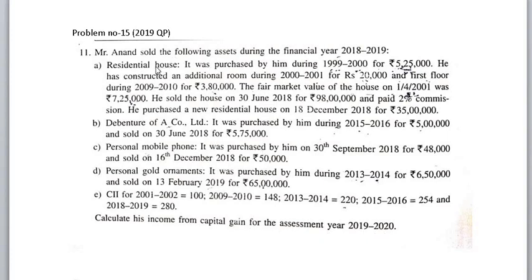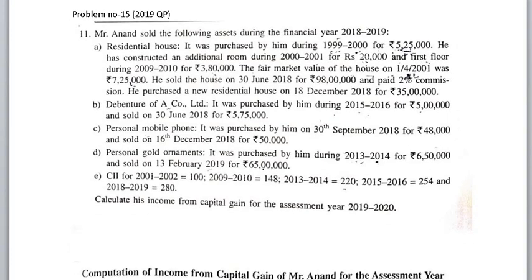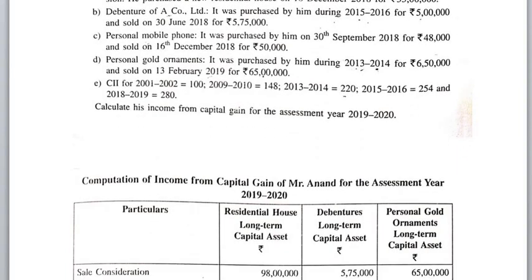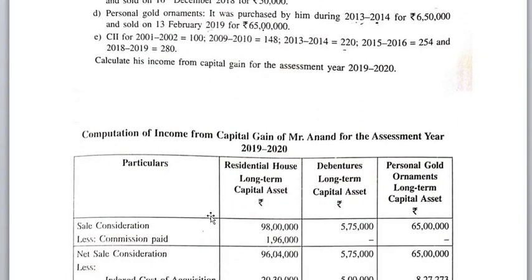See here, in total there are 5 assets. Number 1 residential house, second one debenture, third one personal mobile phone, next one personal gold ornament. Total 4 assets. See, residential house. At a time we can calculate by creating all the 4 columns. First one, computation of taxable income from capital gain.